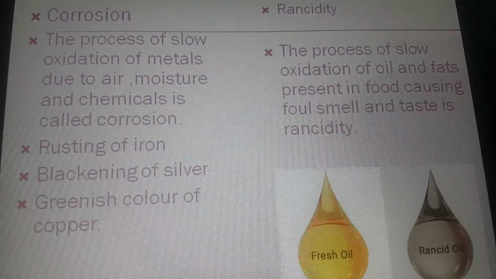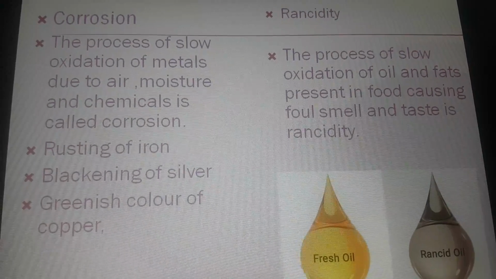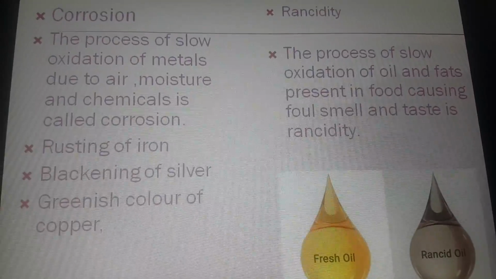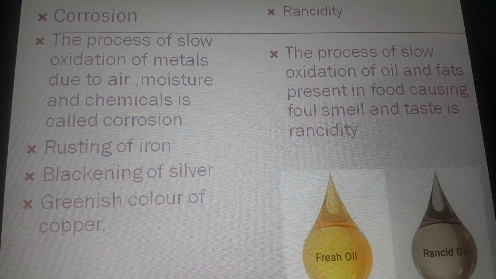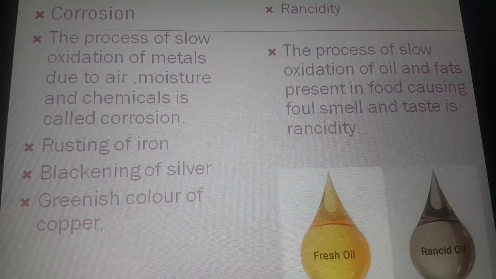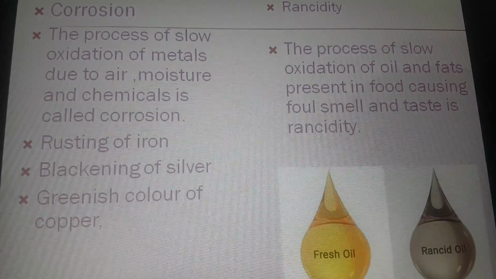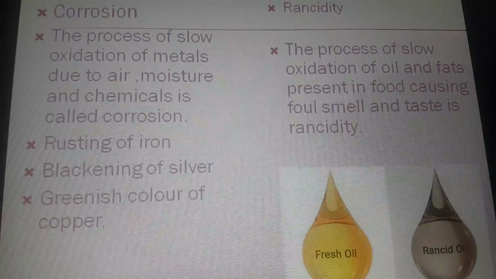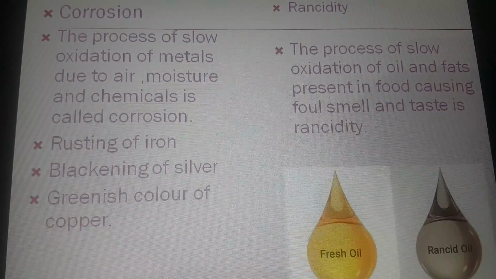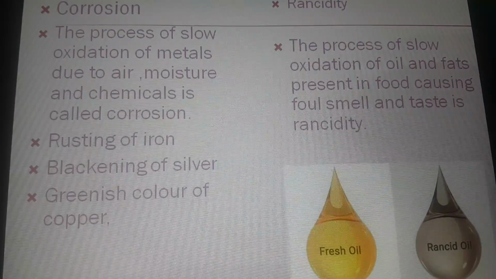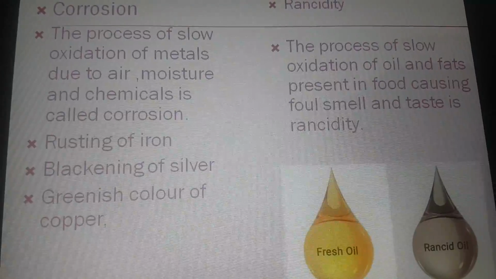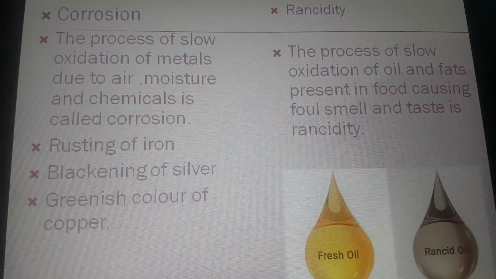And the other thing is that most of the manufacturers add antioxidants. Some of the well-known antioxidants are BHA, that is butylated hydroxyanisole, and BHT, that is butylated hydroxytoluene. These are the well-known antioxidants. So this was all about chemical reactions and equations.